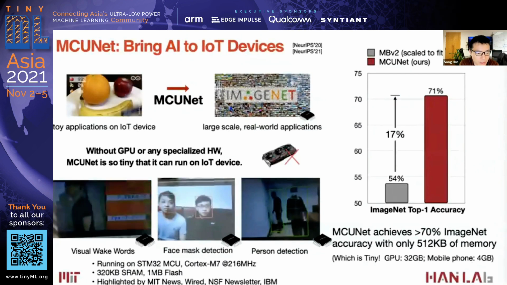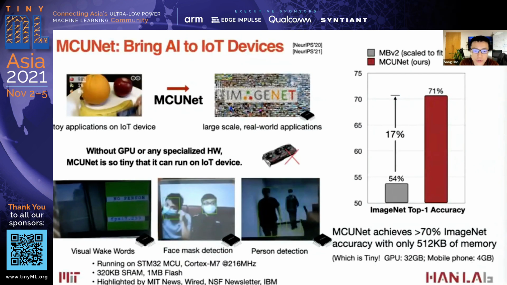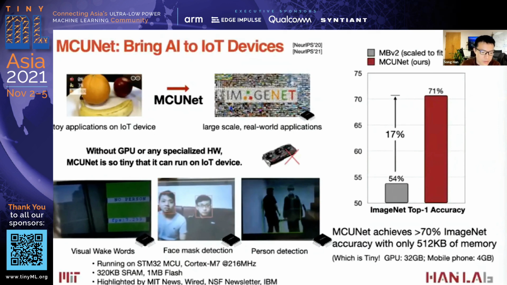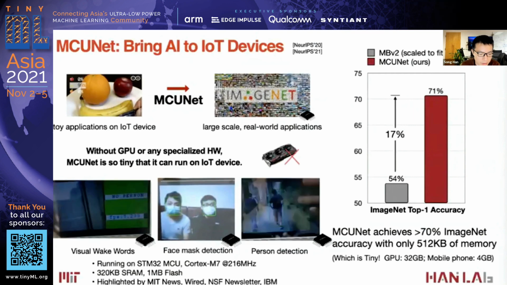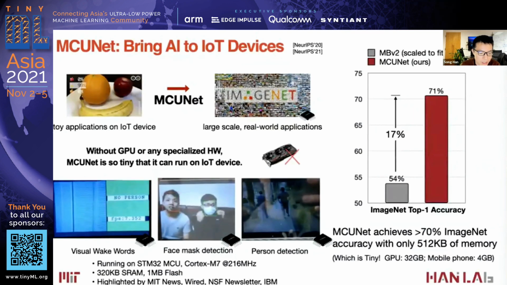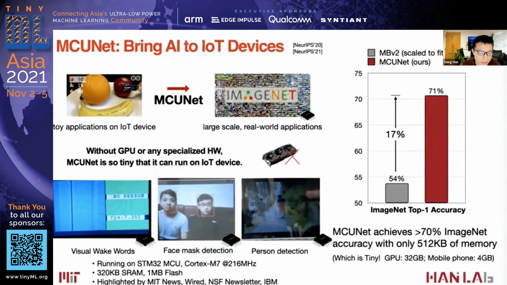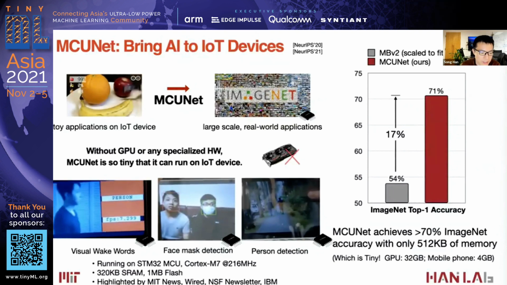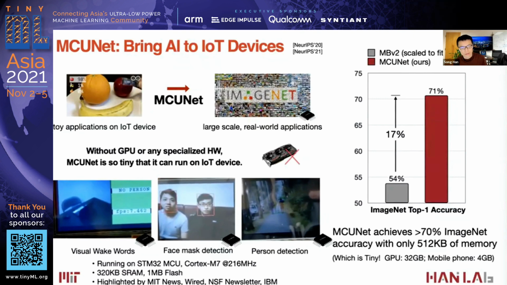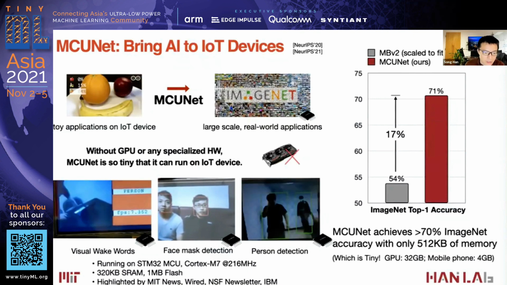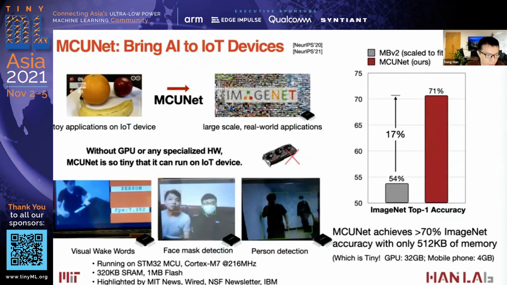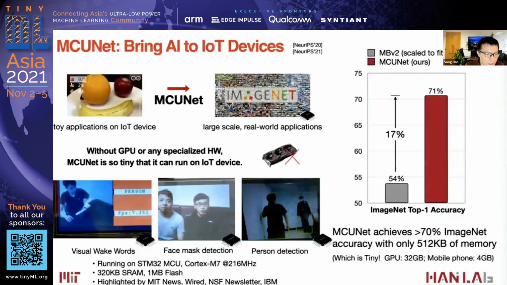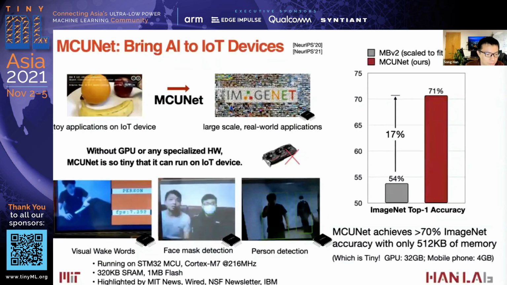With MCUNet, we can run many real-world applications on microcontrollers. This is an STM32 microcontroller with the ARM Cortex-M7 architecture, running at 216 megahertz. It has 320 kilobytes of SRAM and only 1 megabyte of flash. And we can run multiple real-world applications, like visual wake words: detecting a person shows red, and if there's no person, it shows green.